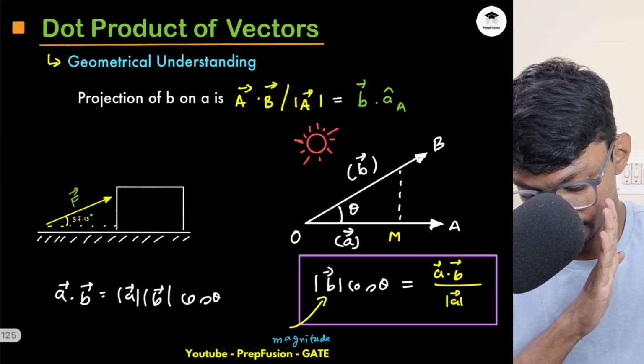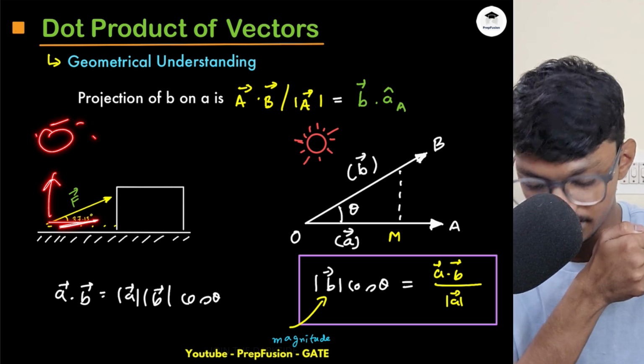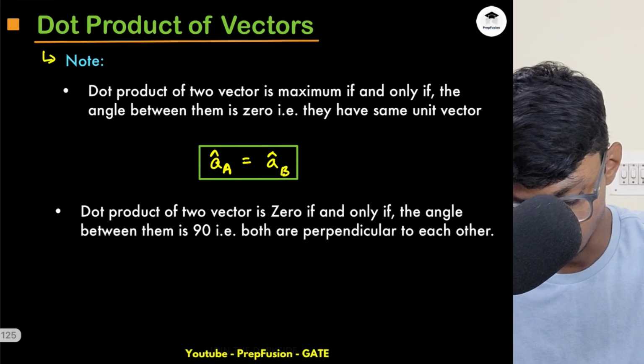So if this force vector is in this direction, how can it project? If I even place a sun, can it project in this x direction? No, it can't, right? There is no shadow of it. It is directly upward, so it is 0.